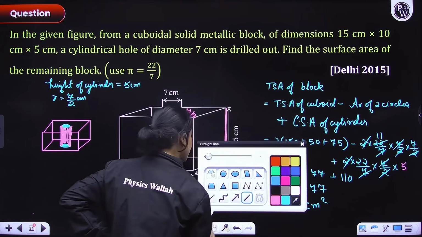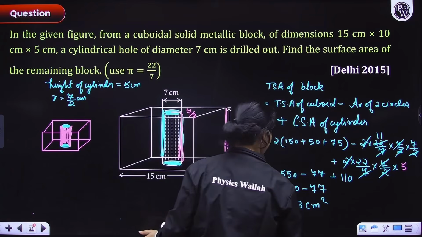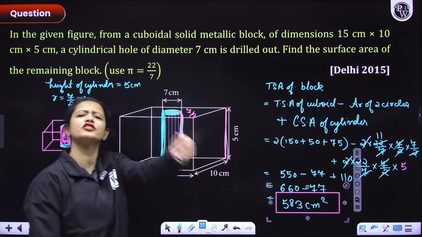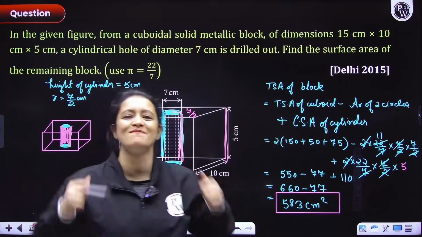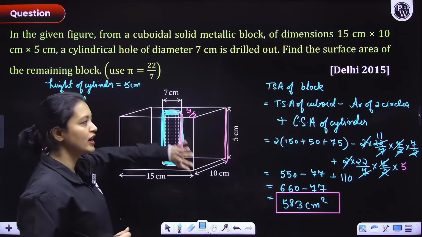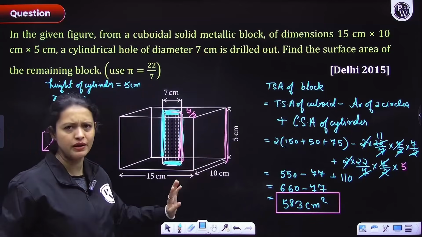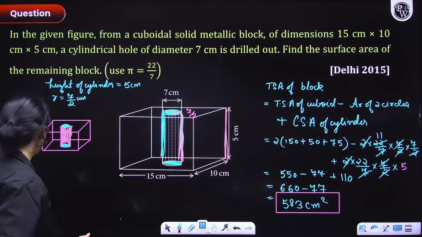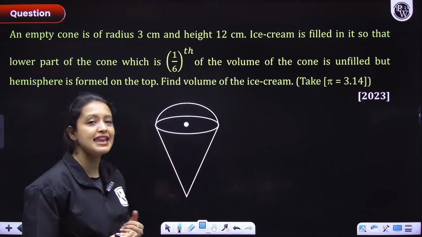How many people got the correct answer? Yes. Did you get the correct answer? Pat yourself on the back. Tell yourself, good job. Keep doing your calculations like this. Okay? So I hope you understood this one. Calculation was very basic, but the main part here was understanding. With that, everyone, let's move on to this next question.